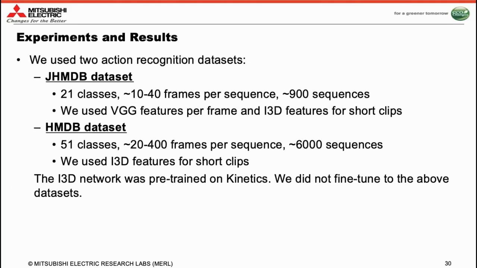We also present experiments on 2 video sequence classification datasets, namely JHMDB, which consists of about 900 sequences, and HMDB, consisting of about 6,000 sequences. We use VGG and pre-trained I3D features to represent the sequences at the frame level or at short clip level.